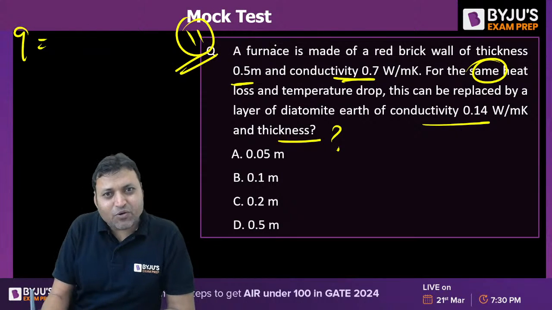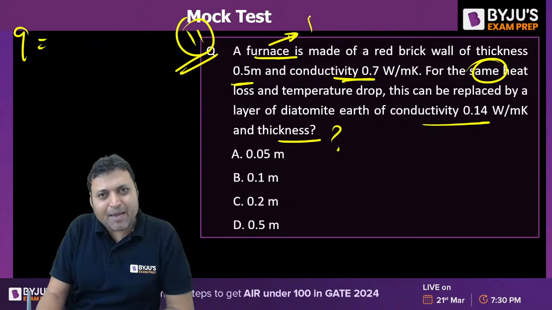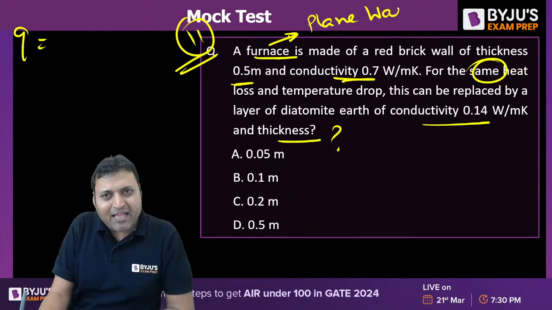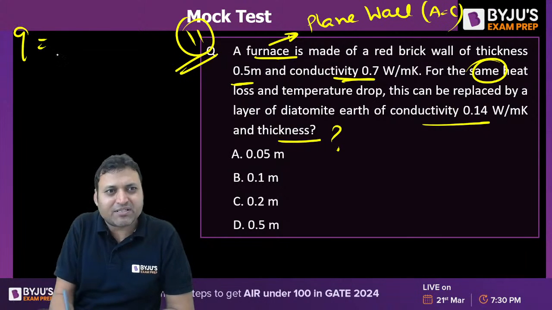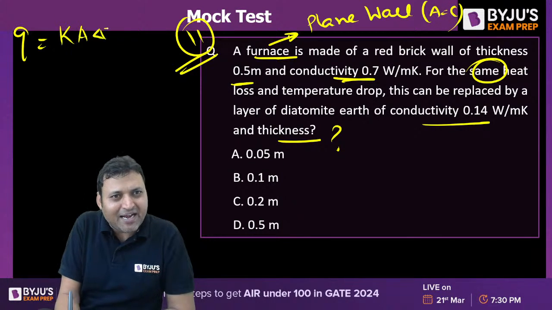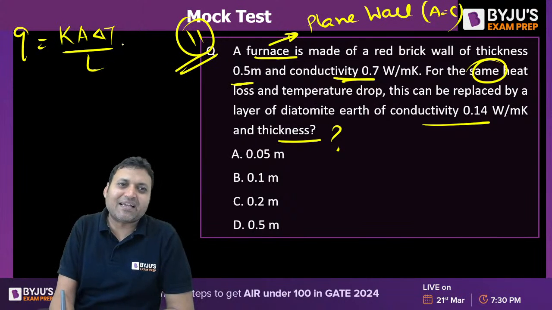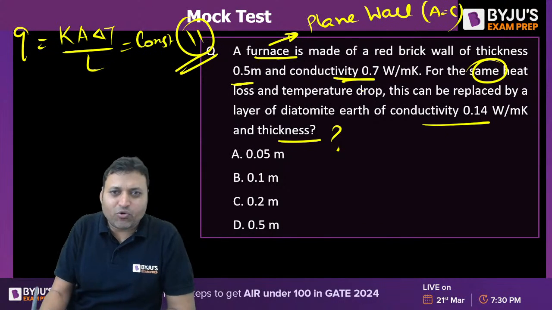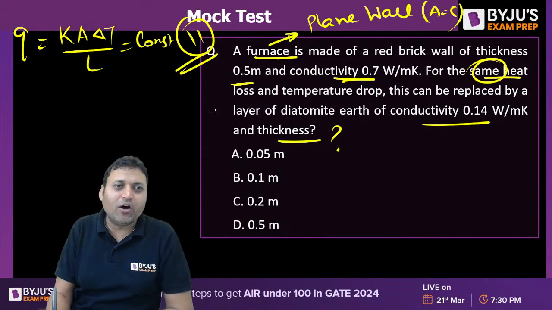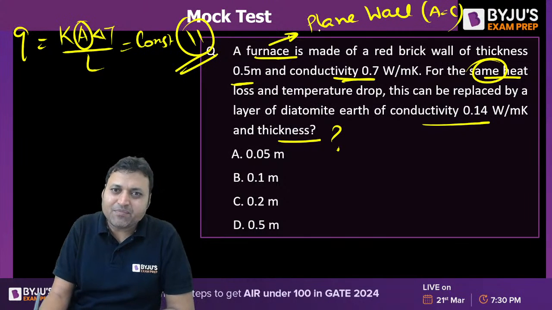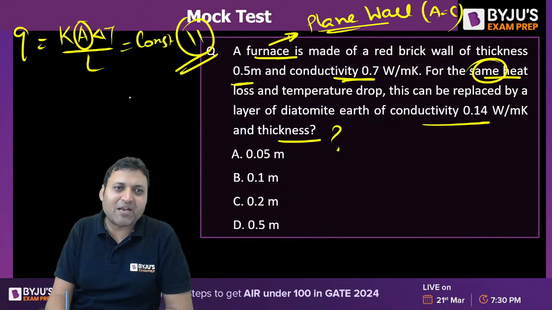Q in case of a plain wall. Furnace is a plain wall and the area of a plain wall remains constant. So Q is given by K A delta T by L, where L is the thickness. Same heat loss, and the area is the same because it is a plain wall.